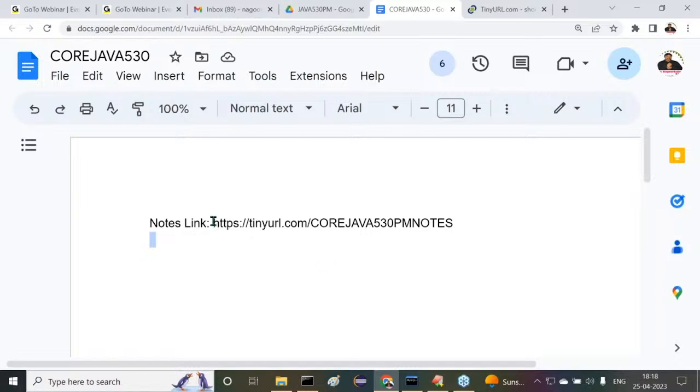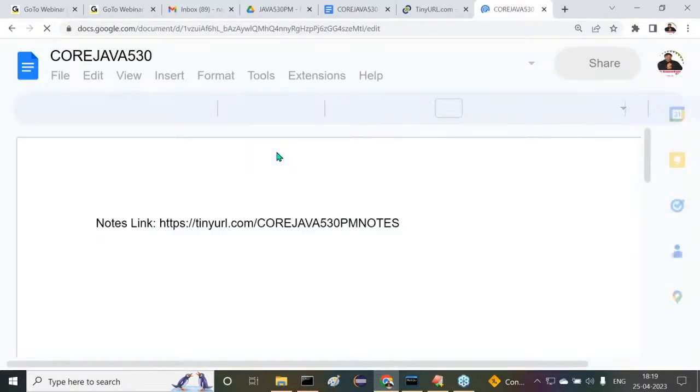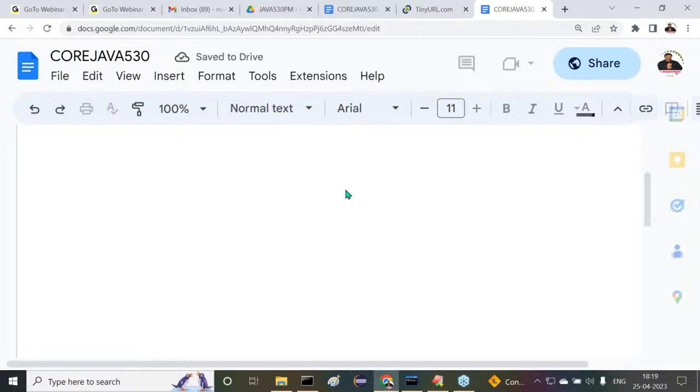Now I have a trial for it. Try to check this. Are you able to get this document in the browser? Have you checked it? Or else, let me check. In the browser, just copy and paste this. If we click on it, automatically we get the document. Yes, exactly.